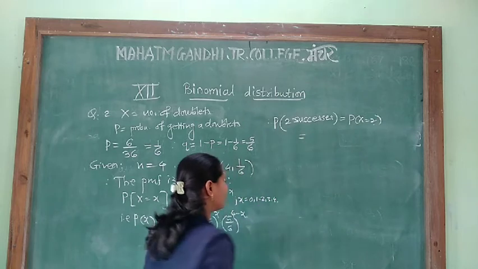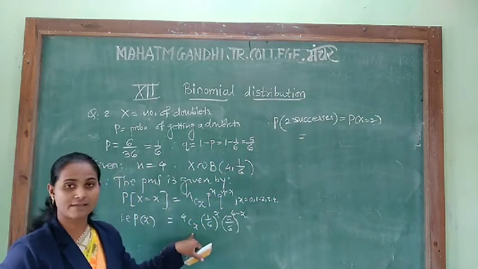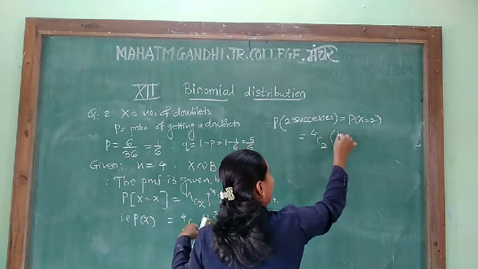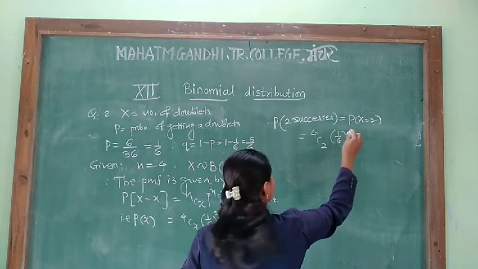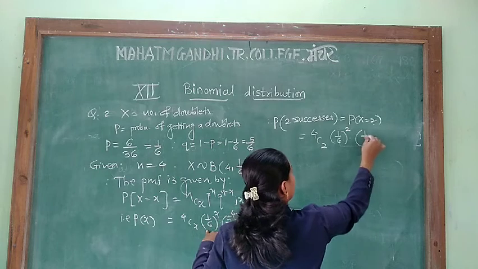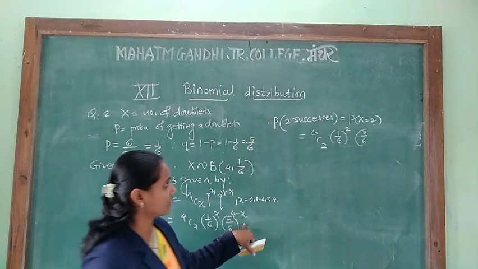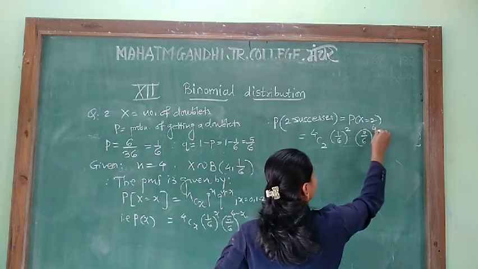So use the formula for this. Instead of x, take the value 2. So see, 4 combination 2 into 1 upon 6 square into 5 upon 6 raised to 4 minus x, that is 4 minus 2 here.